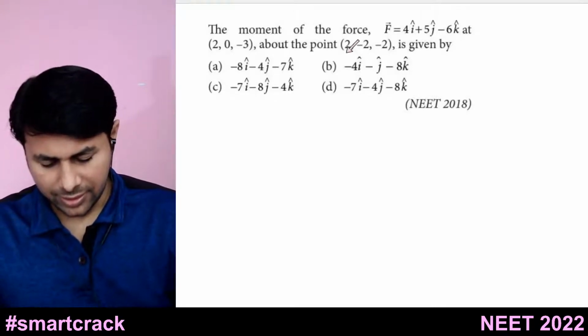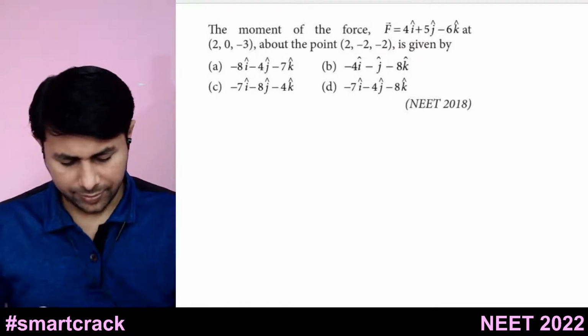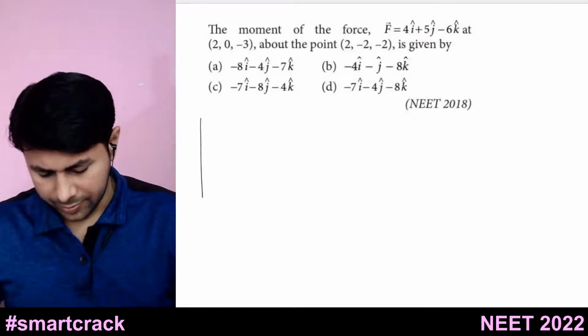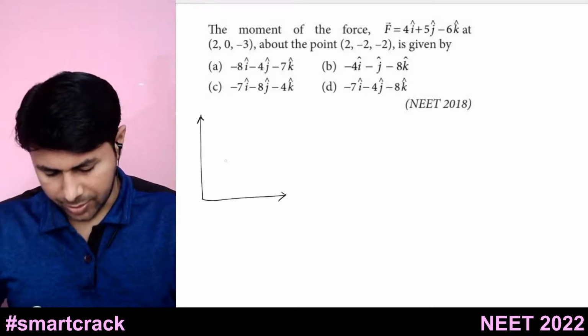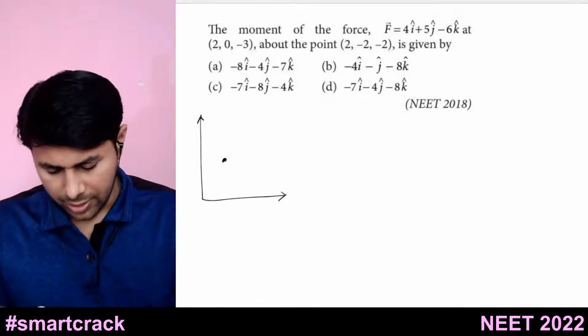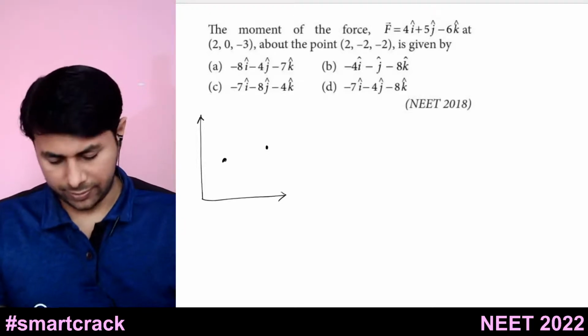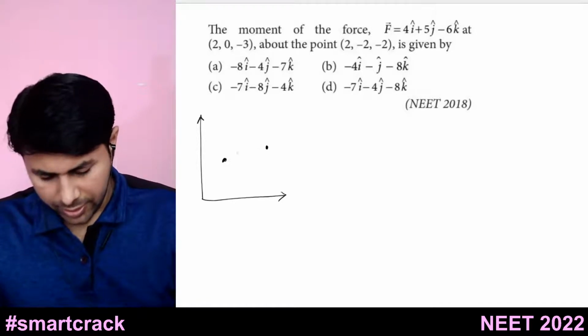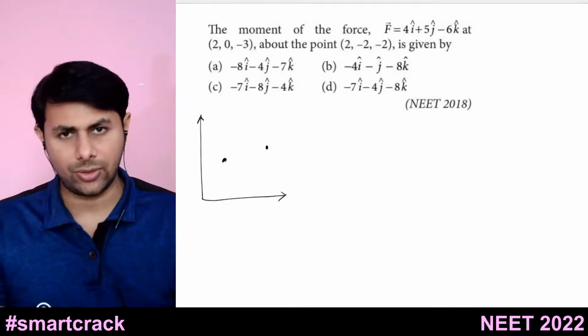So you want to find torque about this vector. Suppose this position is 2, minus 2, 2, and you are exerting your force at this point. So you want to find out torque about this point. So you have to take position vector with respect to this point and not with respect to the origin.